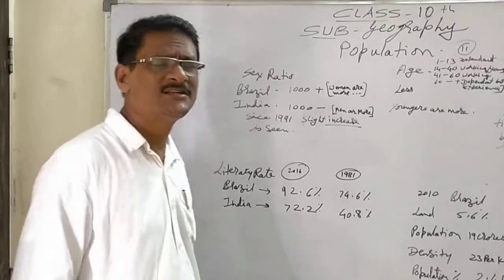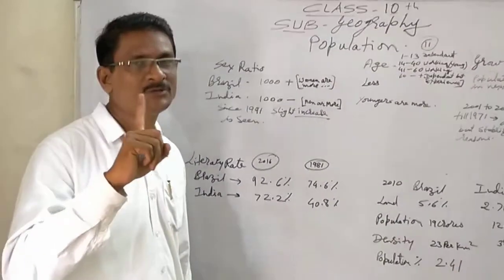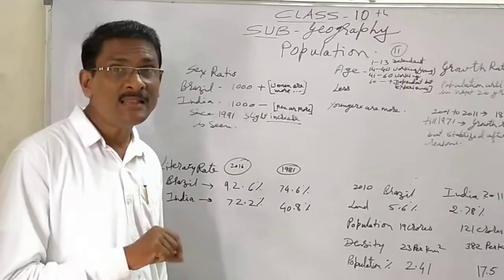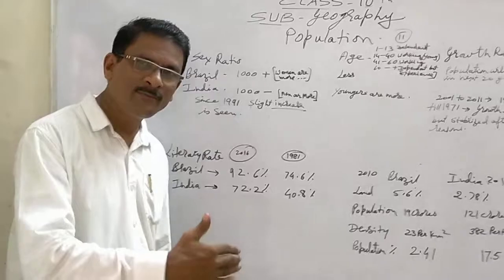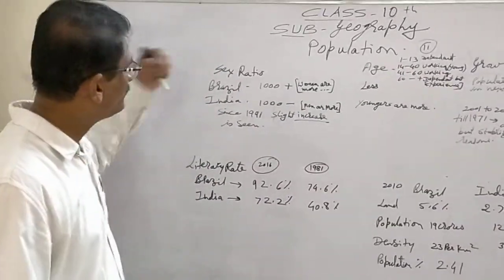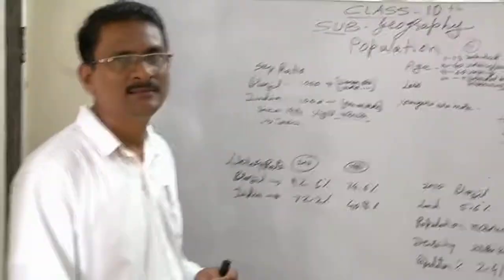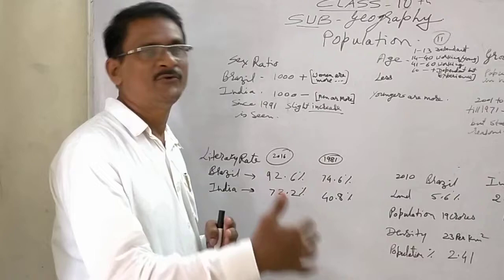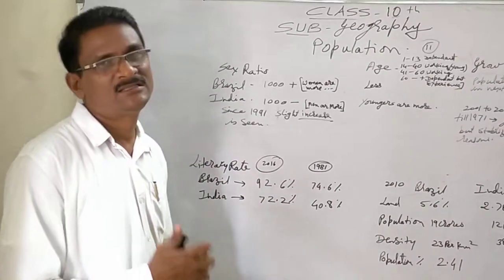What is exactly the sex ratio? Throughout the world, we see that the world is a male-dominated society. Keep this in mind. Male-dominated society. So naturally, the population of males is more than that of women. And this is how we study the sex ratio. Per 1000 men, the number of women as compared is said to be the sex ratio.